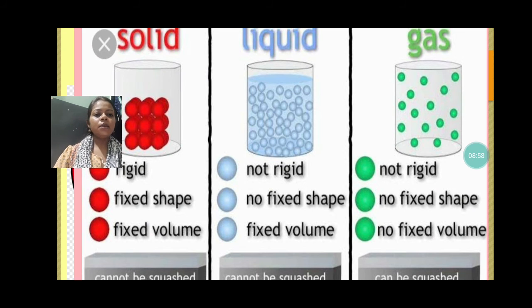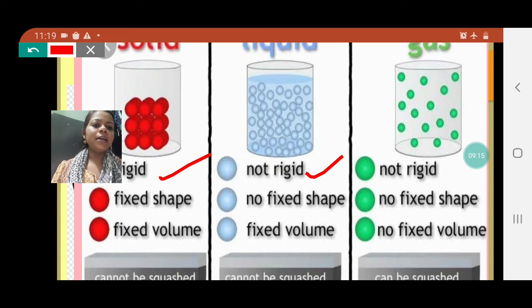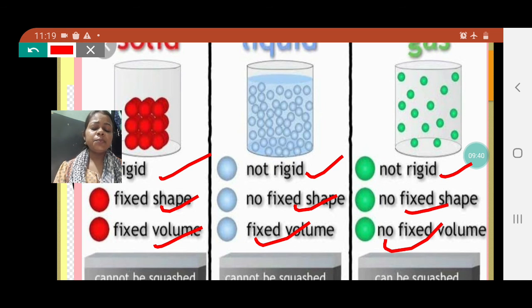But it is very rare. We generally discuss solid, liquid, and gas. Plasma is there, you have to know, but generally we are talking about solid, liquid, and gas only. So let's recall all the properties of solid, liquid, and gas now. See, solids are rigid, liquid is not rigid, and gas is also not rigid. Solids have fixed shape, liquids don't have fixed shape, and gases also do not have fixed shape. Solids have fixed volume because they occupy fixed space. Liquid also has fixed volume, but gases do not have fixed volume because the space they take is not fixed.